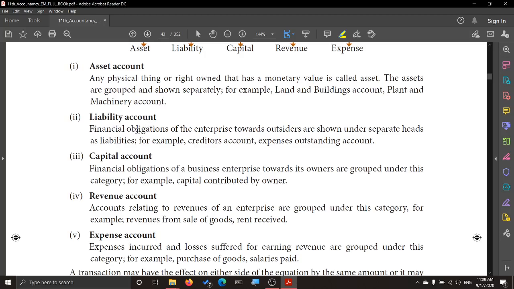Liability account is an obligation of the enterprise, what they are committed to the outsiders. That is shown under different heads. Example, creditors account, expenses outstanding account.